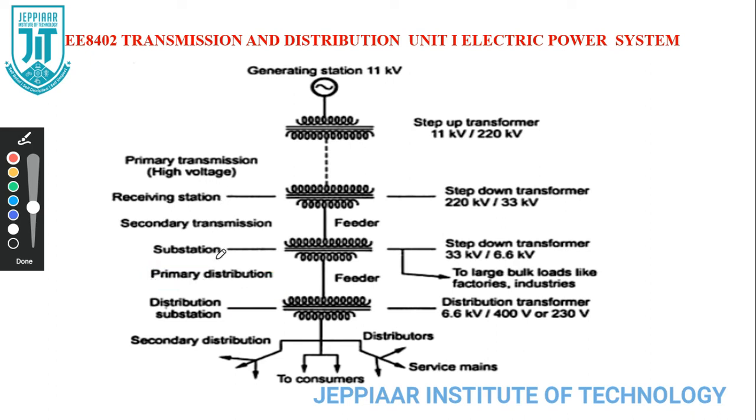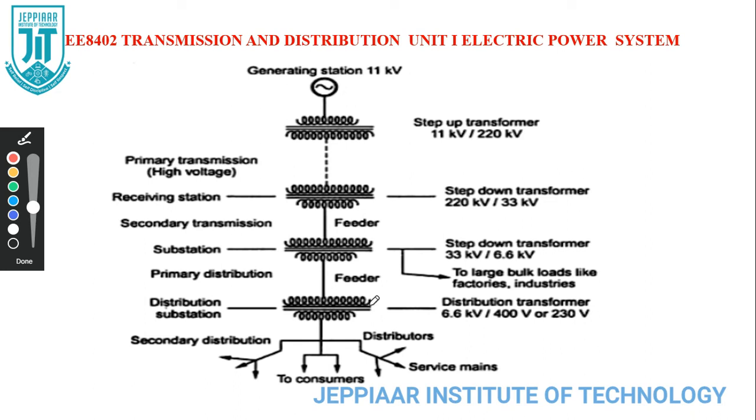Are you able to understand the transmission and distribution? On the transmission side, from the generating station to the secondary transmission, we don't have any tappings and we don't have any customers.